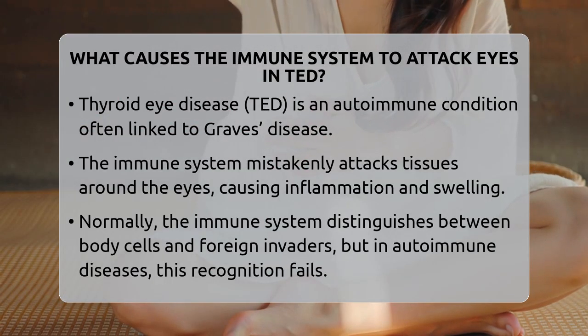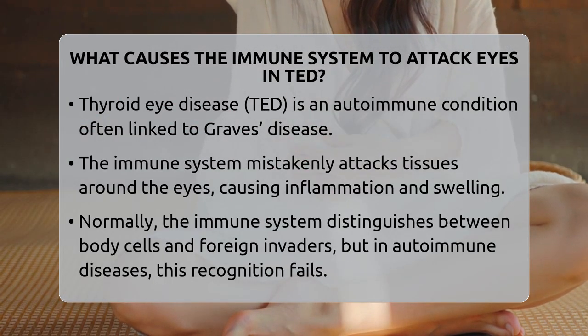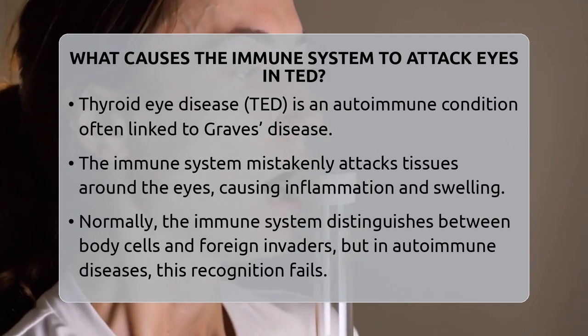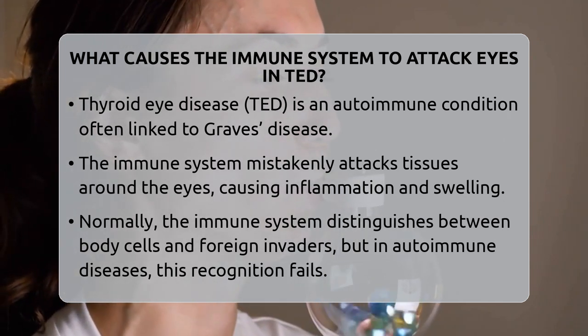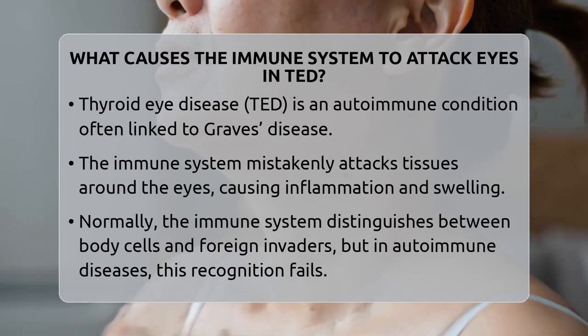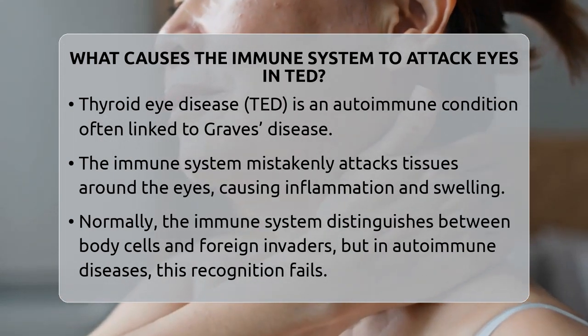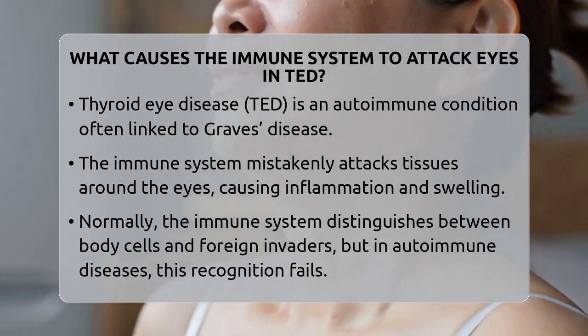What causes the immune system to attack eyes in thyroid eye disease, or TED? Imagine your immune system, which normally protects you from infections, gets a little confused and starts attacking your own body. That's what happens in thyroid eye disease, also known as TED.